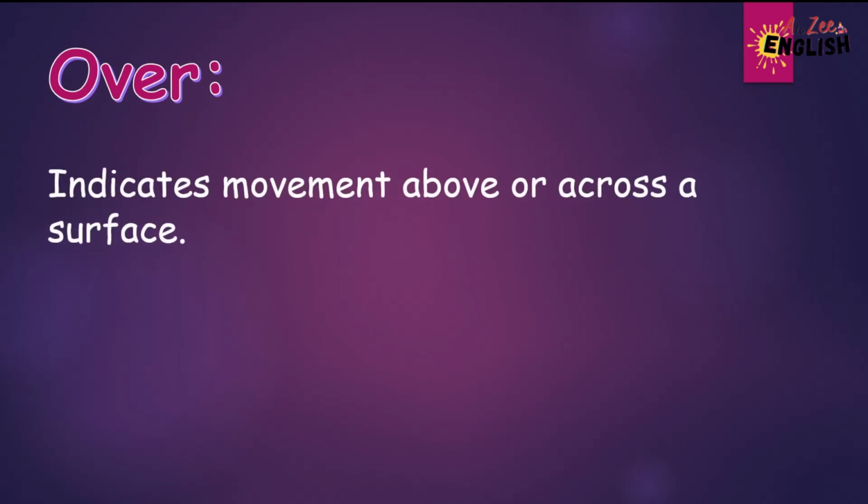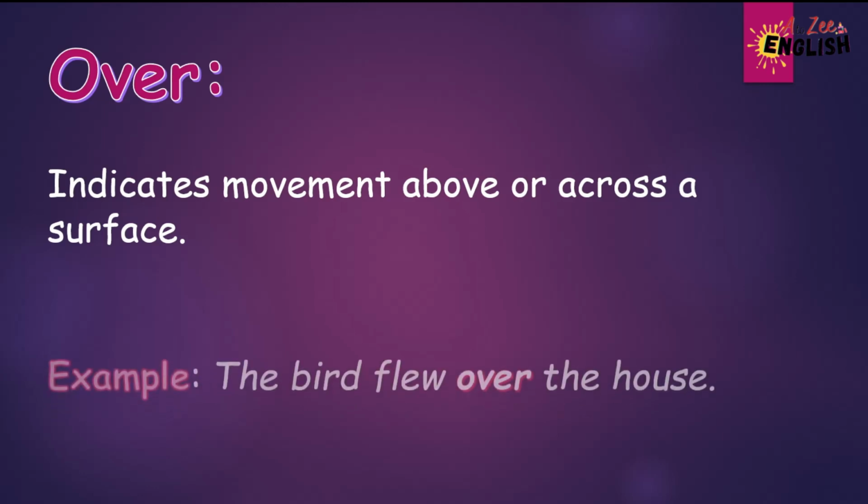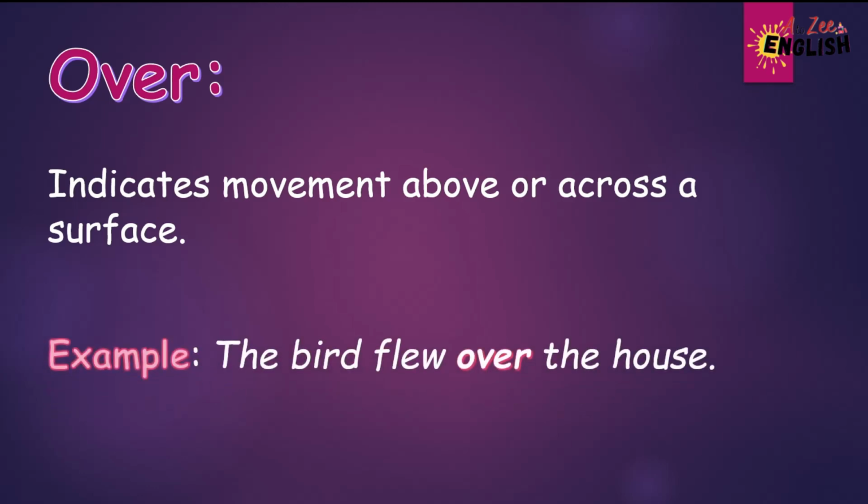Next preposition is over. Over indicates movement above or across a surface. For example, the bird flew over the house. In this example, the preposition over describes the bird's movement above the roof of the house.